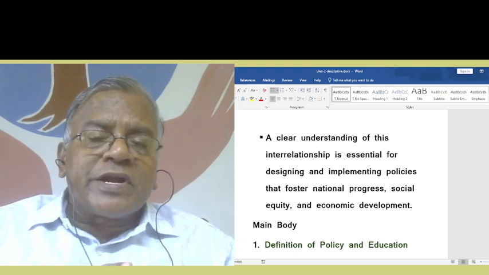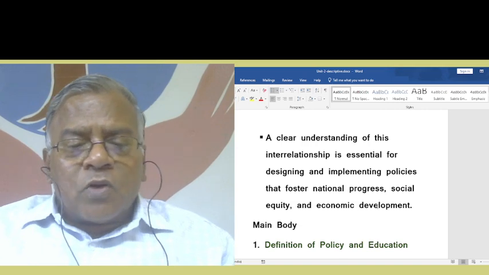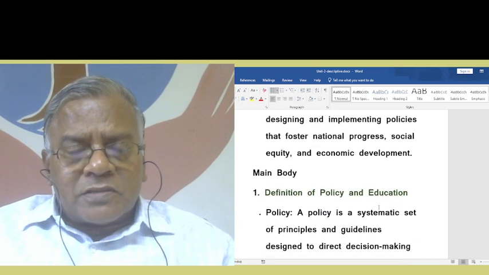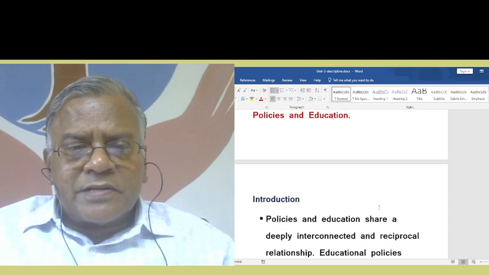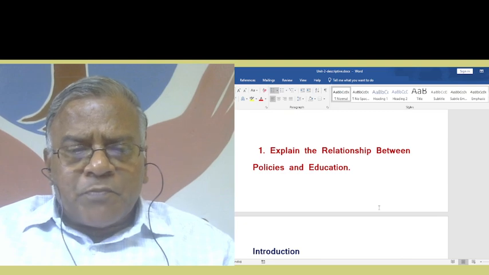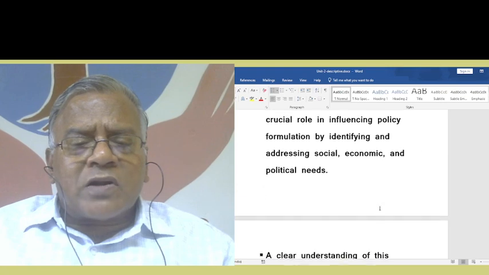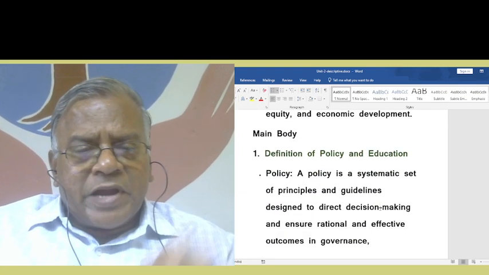A clear understanding of this interrelationship is essential for designing and implementing policies that foster national progress, social equity, and economic development. So, what could be important points here with regard to this question, that is, the relationship between policies and education? What are the important ideas here? That is the main one.